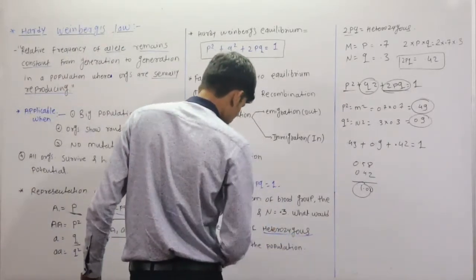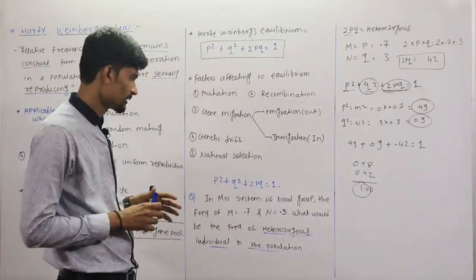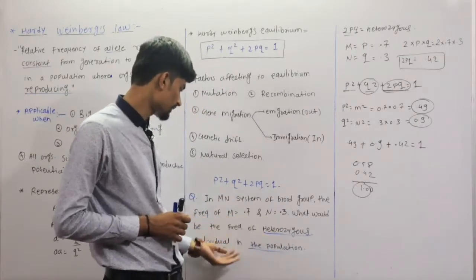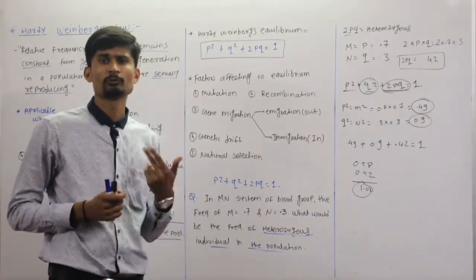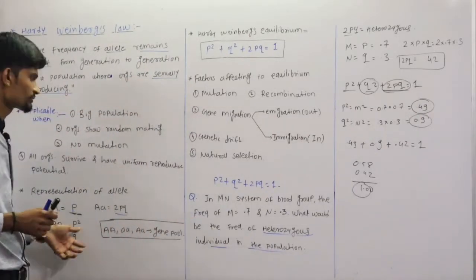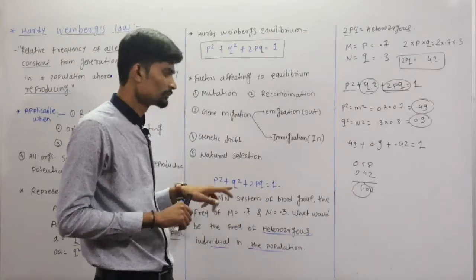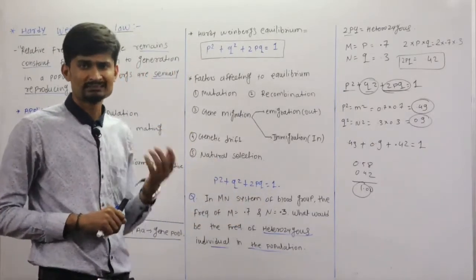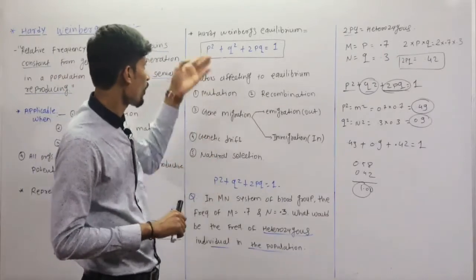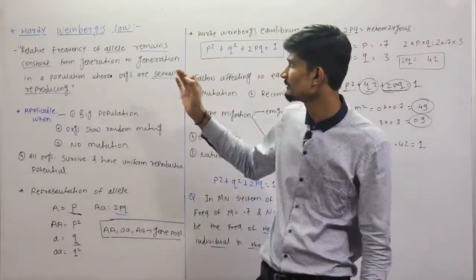So like this there are different problems on this equilibrium. Suppose in this example they ask for a heterozygous individual, they may also ask for a homozygous individual. So homozygous will be represented by p square. So we have to calculate maybe p square or q square. So these are the types of examples or problems which may be asked in the exam on this topic. So this is the important topic, that is Hardy-Weinberg's law.